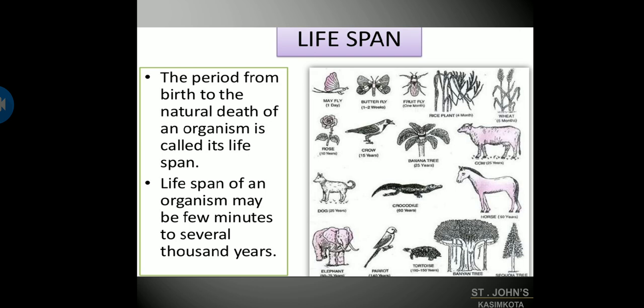Here you can see the picture: mayfly has 1 day, butterfly 1 to 2 weeks, fruit fly 1 month, rice plant 4 months, wheat 4 months, rose 10 years, crow 15 years, banana 25 years, cow 25 years, dog 25 years, crocodile 60 years, horse 50 years, elephant 60 to 75 years, parrot 160 years, tortoise 150 to 160 years, and the banyan tree can live for thousands of years.